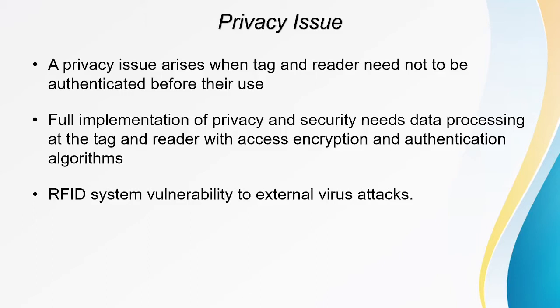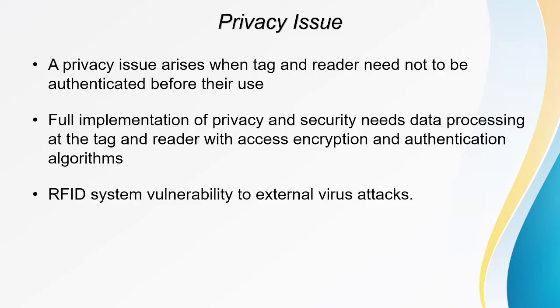The next one is privacy issues. Privacy issues arise when the tag or the reader needs to be authenticated before their use. So you have to authenticate the tag and also the reader before their use, because, as already mentioned in the previous slide, anyone can read the tag that has been generated, because it is read-only.